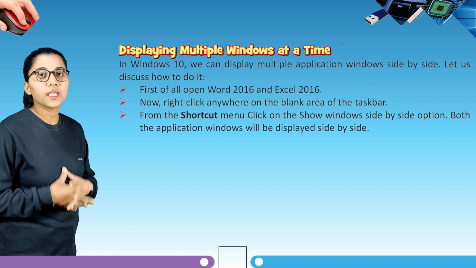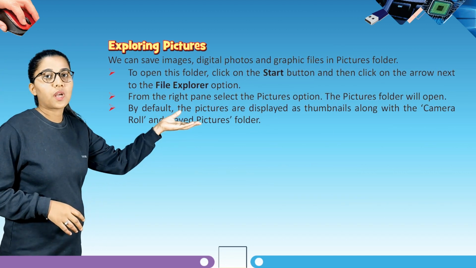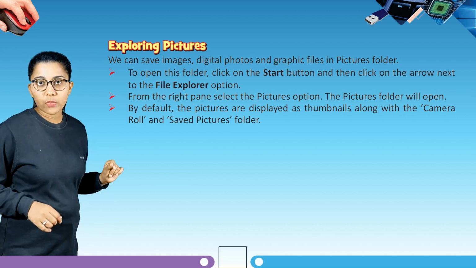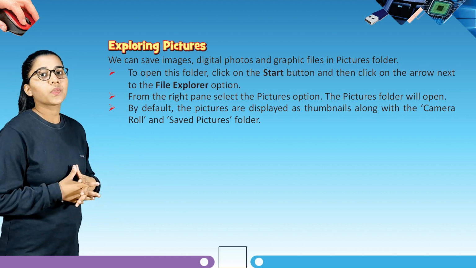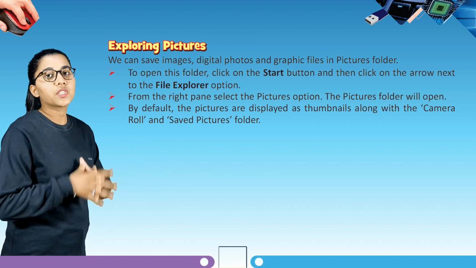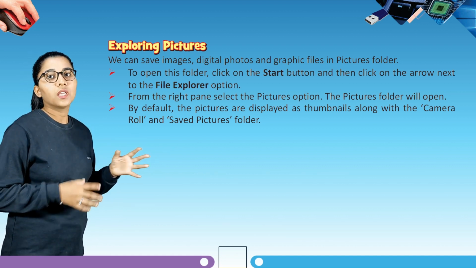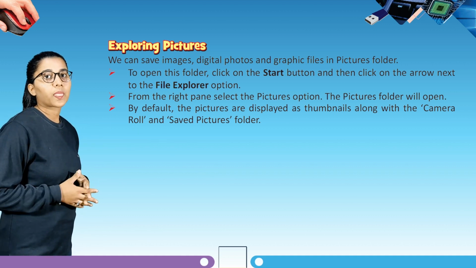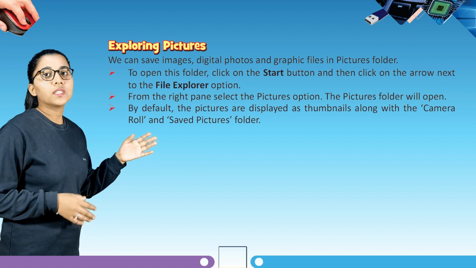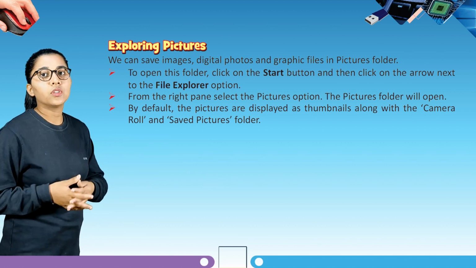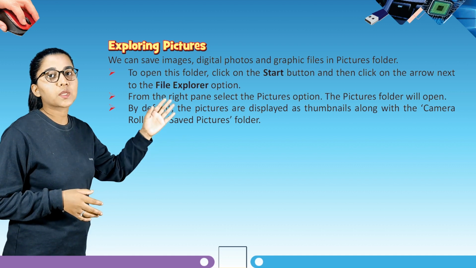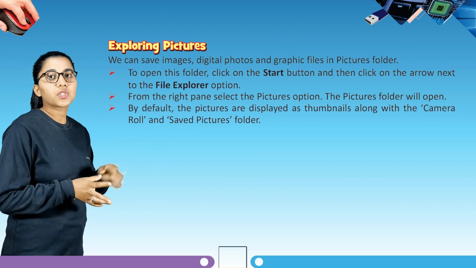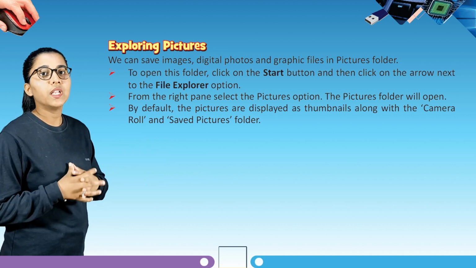Now our next topic is exploring pictures. How will you explore pictures in Windows 10? We are going to learn about it in this topic. So we can save images, digital photos and graphic files in pictures folder. To do that, you have to follow these steps. To open this folder, click on the start button and then click on the arrow next to the file explorer option. Then from the right pane, select the pictures option. The pictures folder will open.